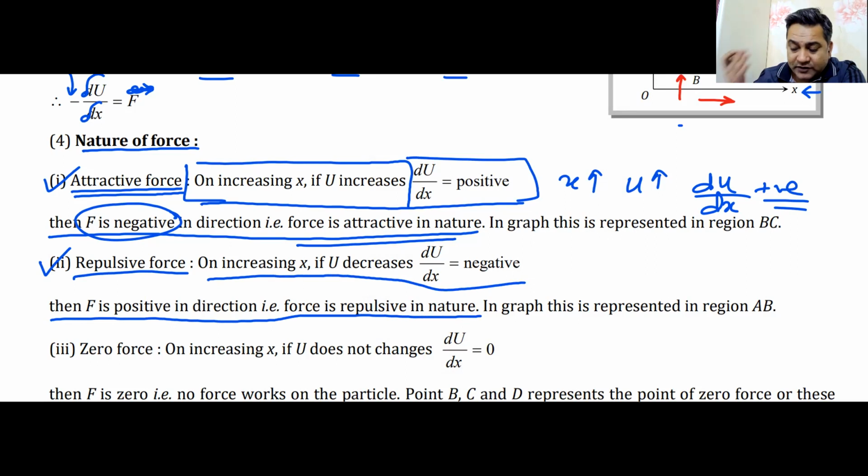If you have understood attractive force, repulsive force is self-explanatory. Still, I'll give you a minute. Can anyone tell me the meaning of whatever I have underlined? When is the force repulsive? I will give you a minute to think and write first, then we will start to make sense of it. One minute.